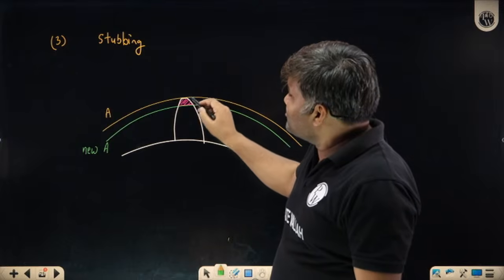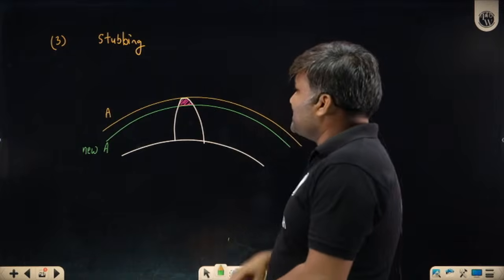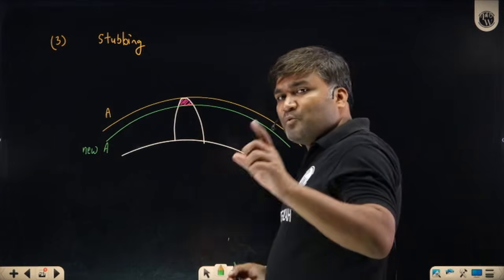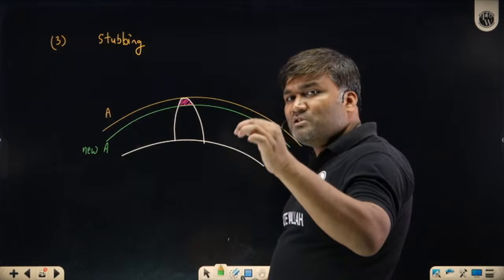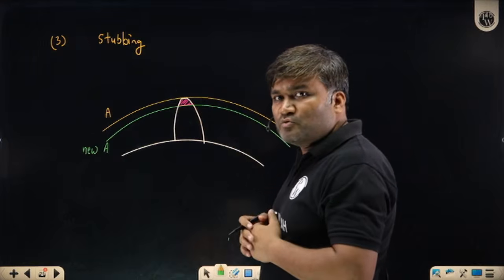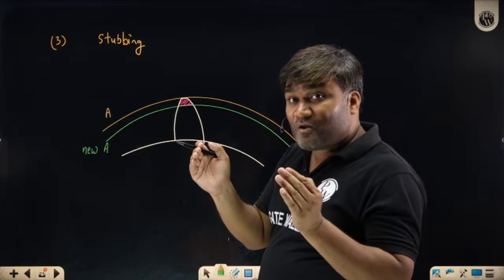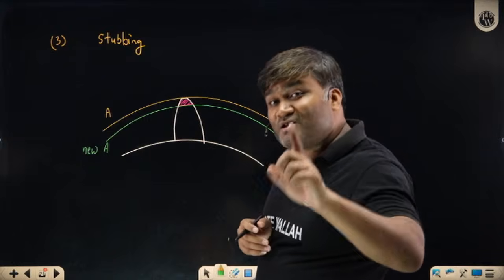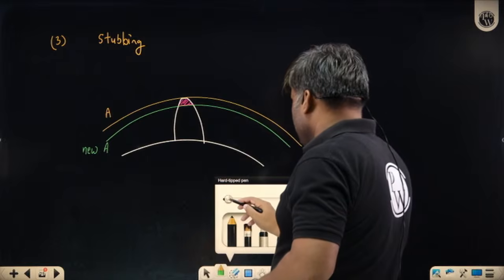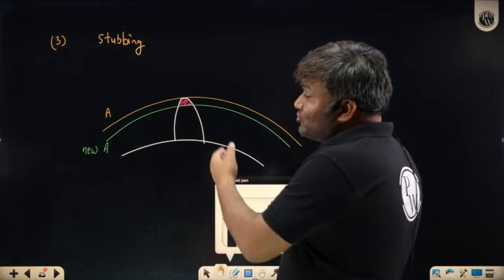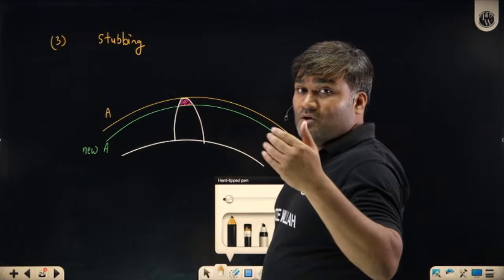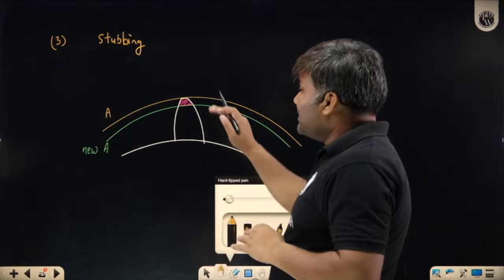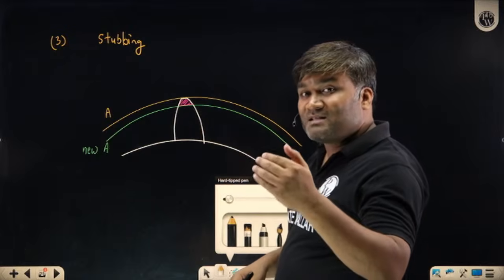Now you have reduced the height of the tooth. Obviously, it was earlier doing interference, now it is not. But the problem is, as you start reducing the height of the tooth, path of contact will also start reducing, arc of contact also starts reducing, contact ratio starts reducing, right? And there is a limit. You cannot randomly say, sir, let's do stubbing without thinking anything. It affects contact ratio adversely.